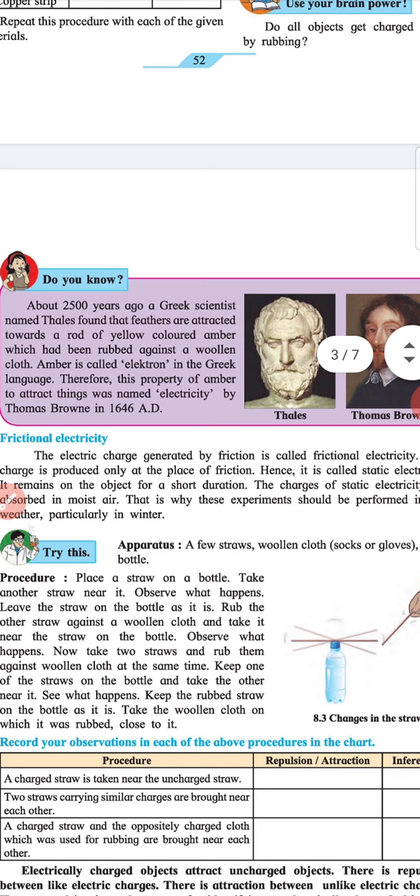Box heading: Do you know? About 2500 years ago, a Greek scientist named Thales found that feathers are attracted towards a rod of yellow colored amber which had been rubbed against a woolen cloth. Amber is called electron in the Greek language. Therefore, this property of amber to attract things was named electricity by Thomas Browne in 1646 AD.